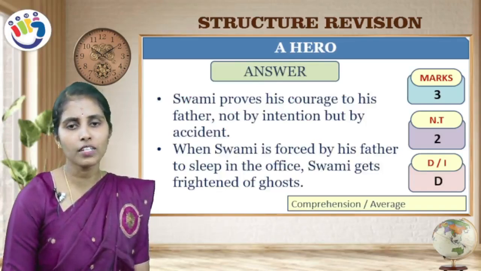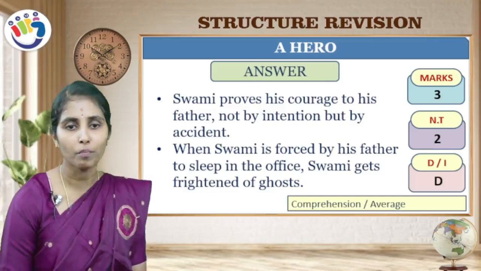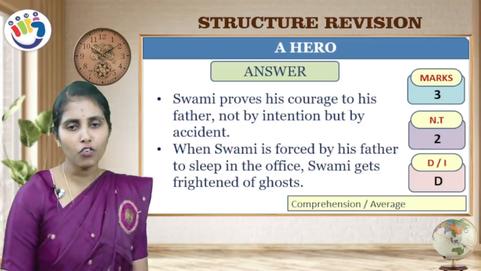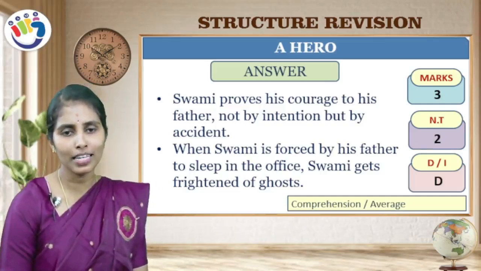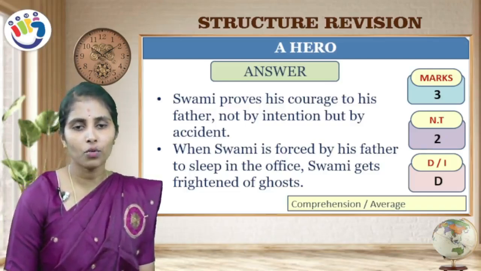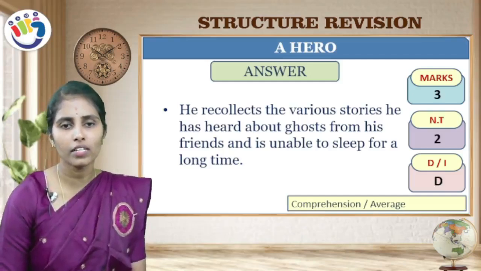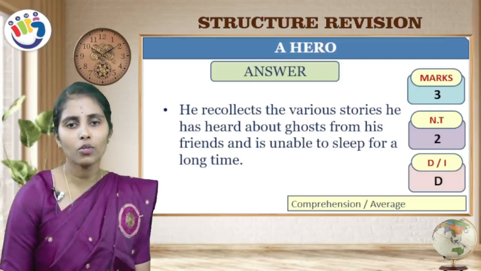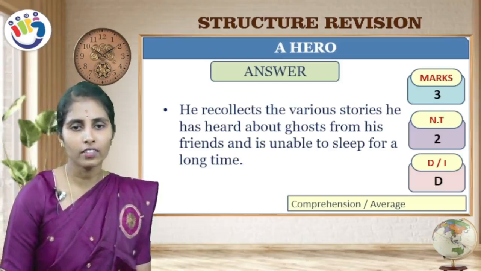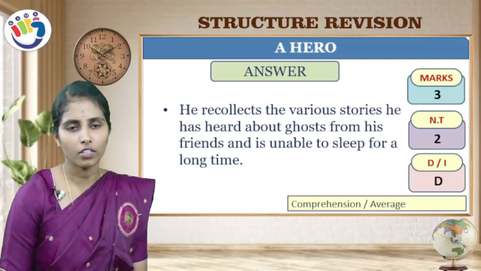Swami proves his courage to his father not by intention but by accident. When Swami is forced by his father to sleep in the office, Swami gets frightened of ghosts. He recollects the various stories he has heard about ghosts from his friends and is unable to sleep for a long time.